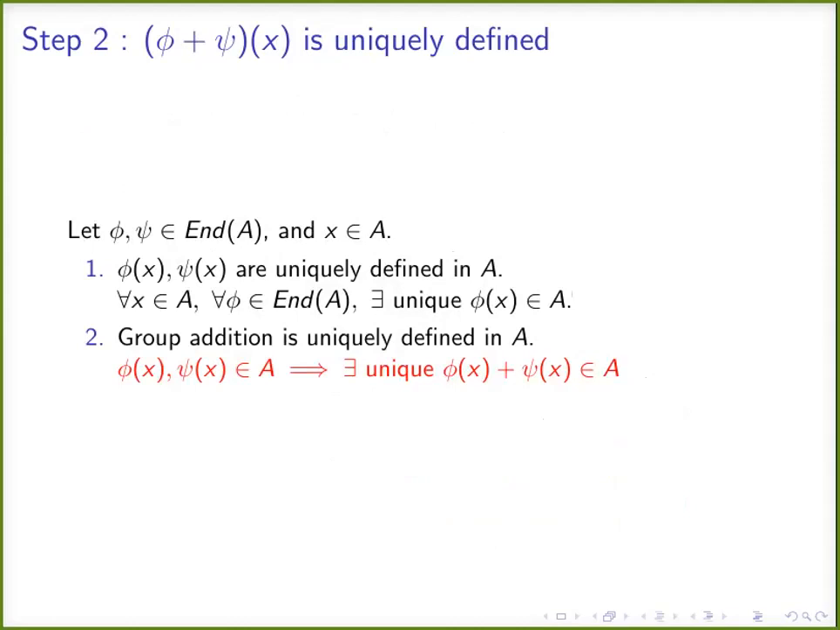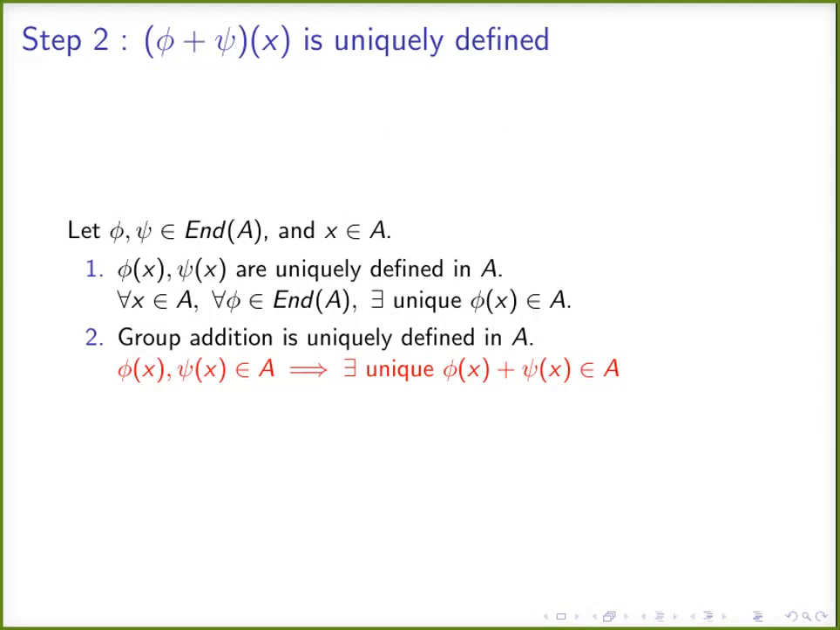Now we are coming to the second step, whether it is uniquely defined or not. Phi and psi are endomorphisms. X is a point in group A, abelian group A. Phi of x and psi of x are uniquely defined in A because phi and psi are already functions. They are uniquely defined. Therefore, phi of x and psi of x are unique elements in A.